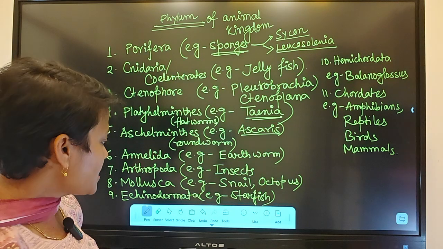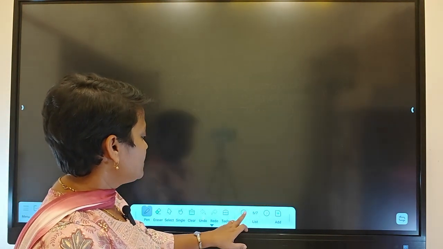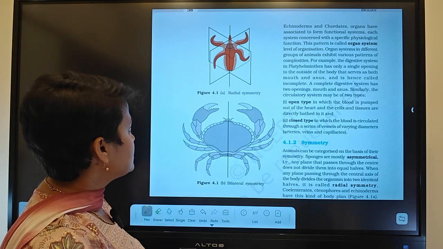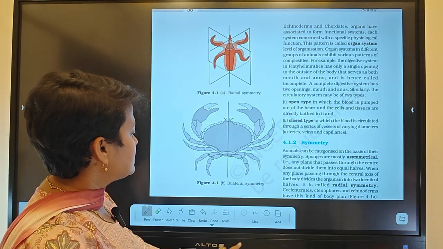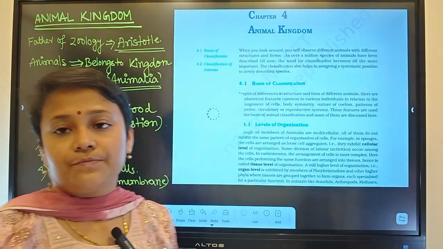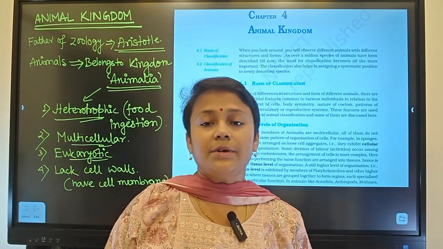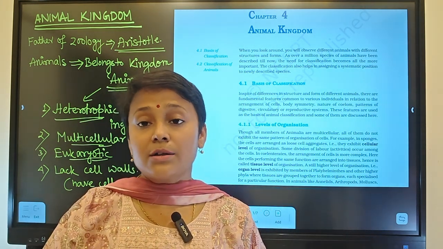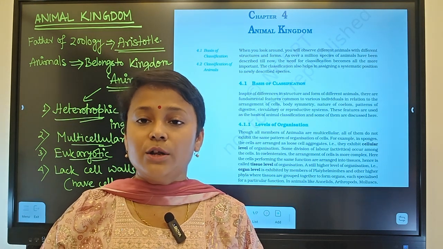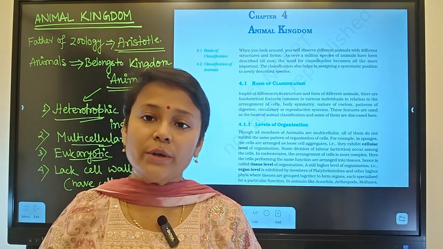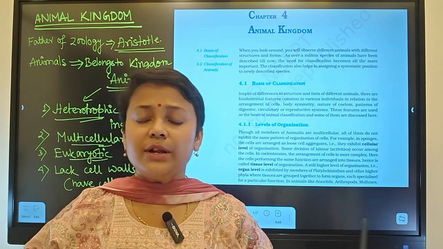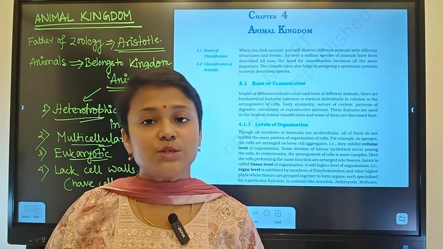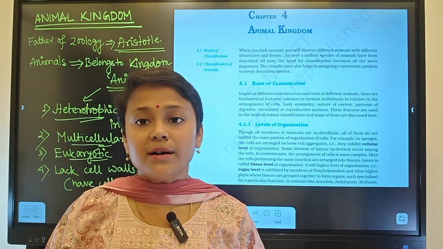Coming to the next one, we will go about classification. In the entire animal kingdom there are so many varieties, like insects are not similar to mollusks. Mollusks are not similar to echinoderms. So they are all different from each other. How can we classify? First we need to know about the basis of classification.